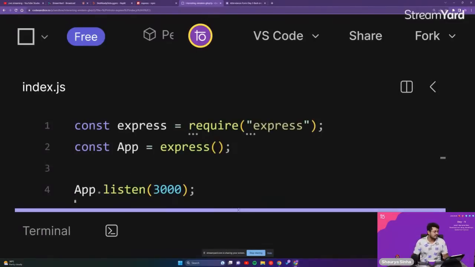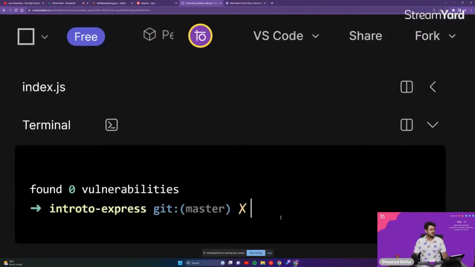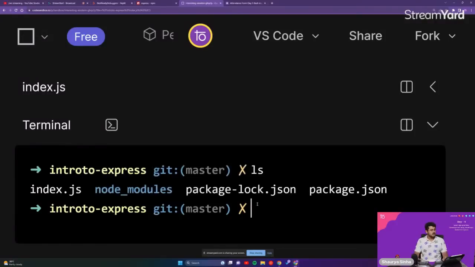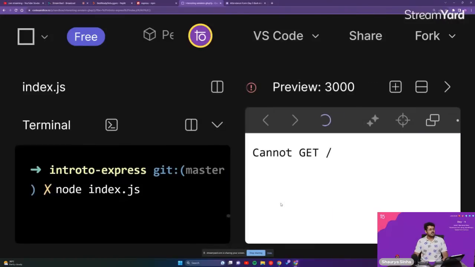But if we go back to our terminal, let us run this, guys. We'll do an ls right over here. As you're able to see, we have index.js. We'll do node index.js. Okay, as you're able to see, it feels as if the computer has hanged.